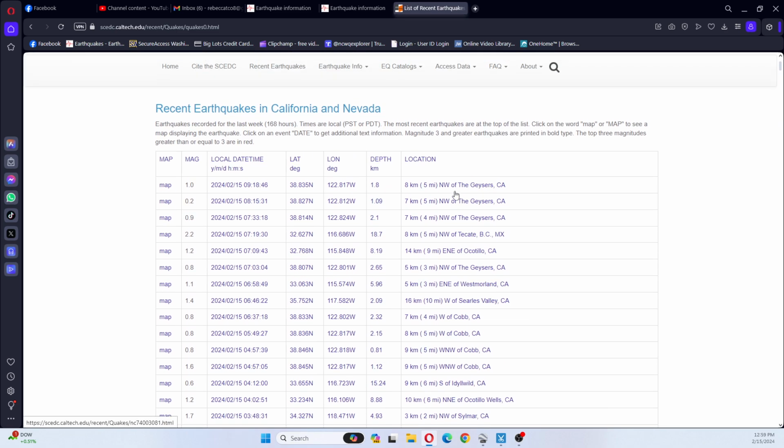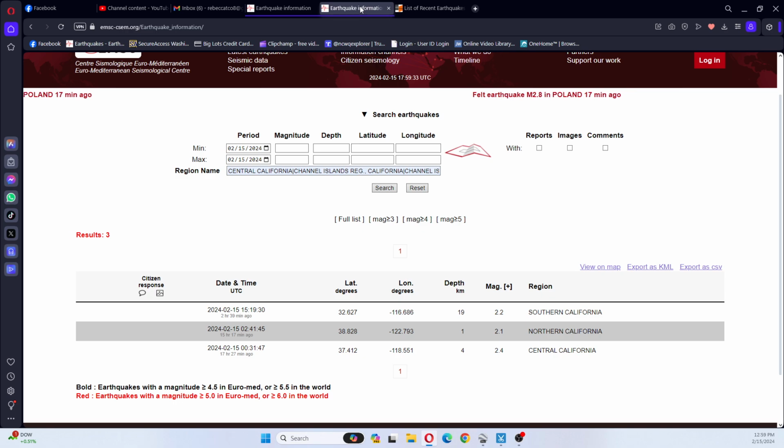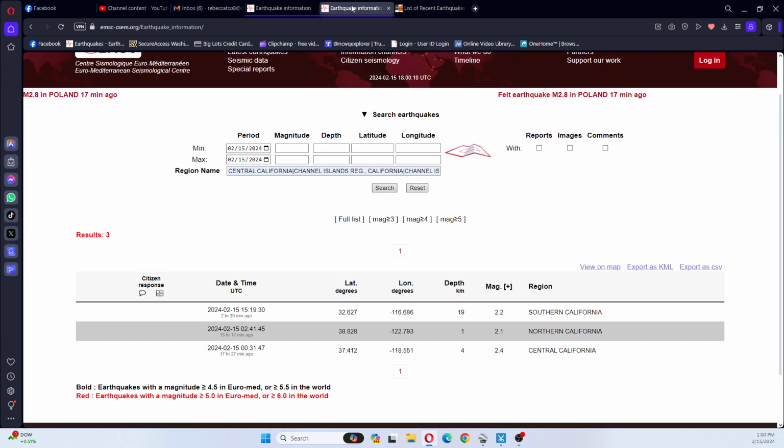So I don't see the ones that they have here. I do not see all three of these. I only see one of these earthquakes listed on the Caltech site, which piqued my interest as to why these ones are not listed. The 2.2 is listed, but the 2.1 and the 2.4 are not listed. Anyway, that's just a real quick update for you guys.